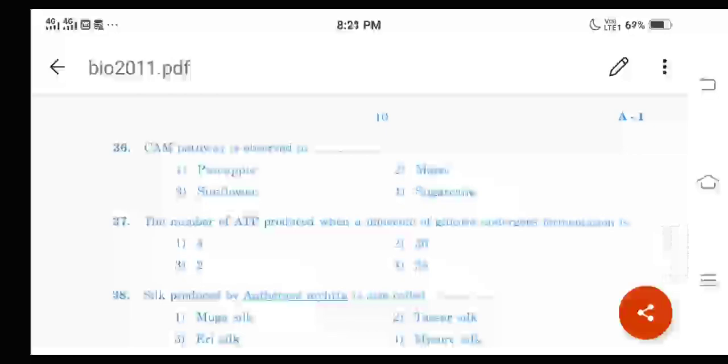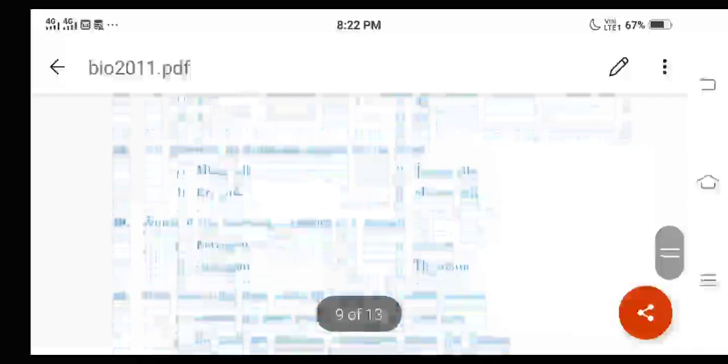Okay, if alcohol is formed, we are going to call it as the alcoholic fermentation. If lactic acid is formed, we are going to call it as the lactic acid fermentation. Okay, and we are going to study this concept in detail in the chapter respiration in plants. Okay, and you can refer the page number 230 in NCERT textbook, right? And let us go for next question, question number 38.